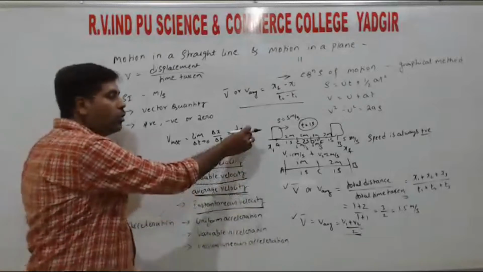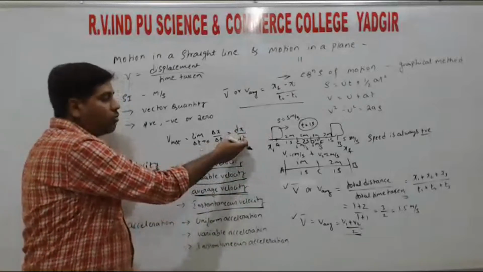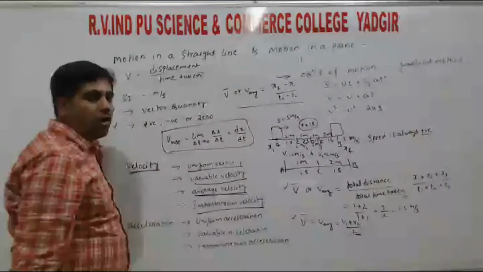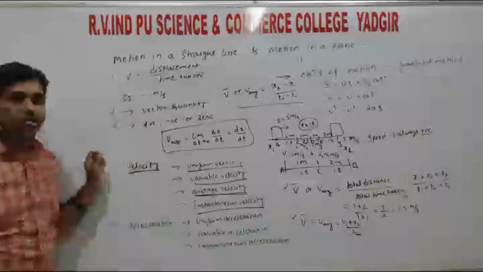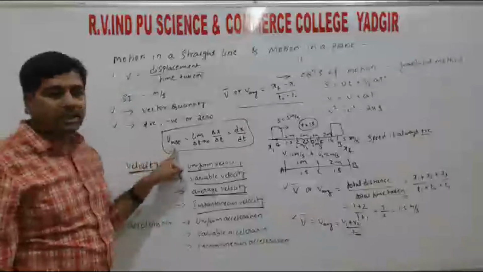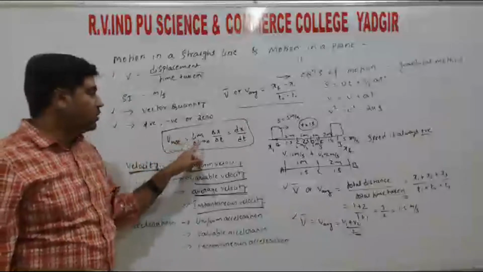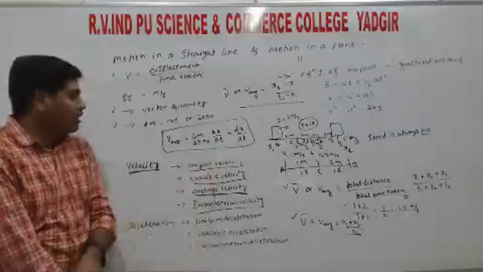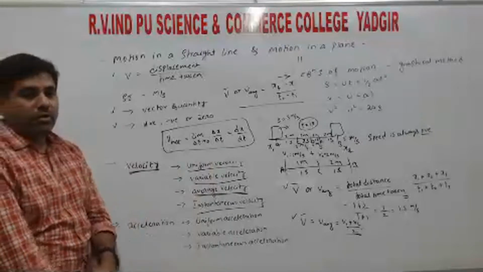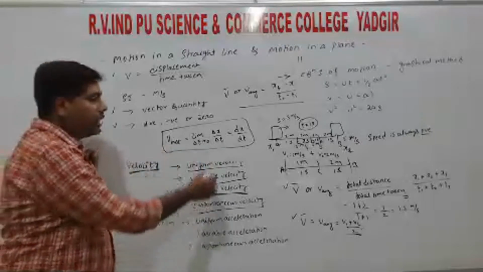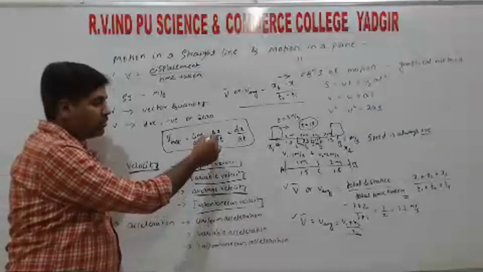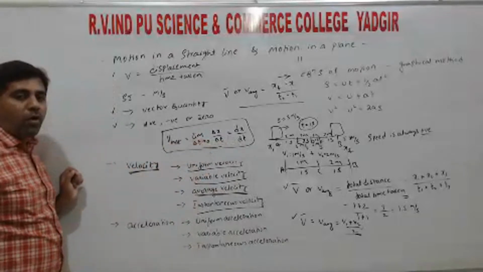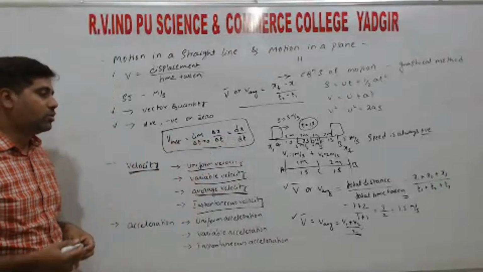So if a motion equation is given, at any particular instant of time we can easily find the velocity of an object at that instant, right? That is for the instantaneous velocity, and this is the relation. Limit delta t tends to 0, delta x by delta t. You will learn this in first year or second year maths, continuity and differentiability, where you will understand it clearly. That is why we write it this way, right? So up to now, this is the formula for the instantaneous velocity, right?